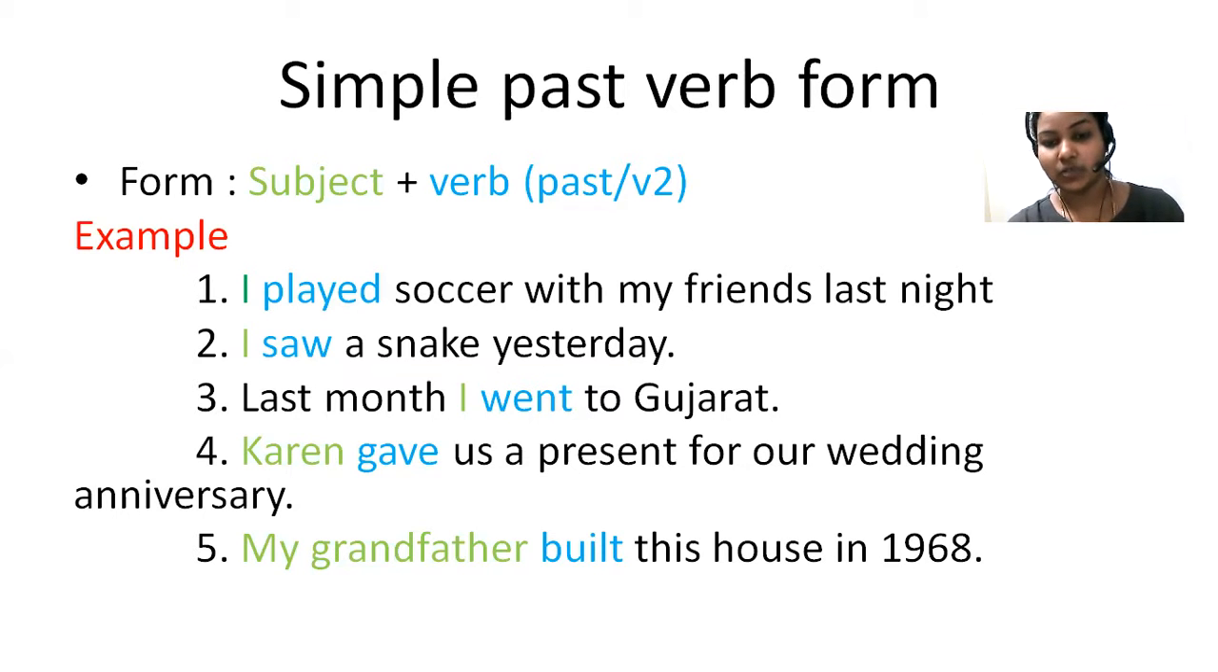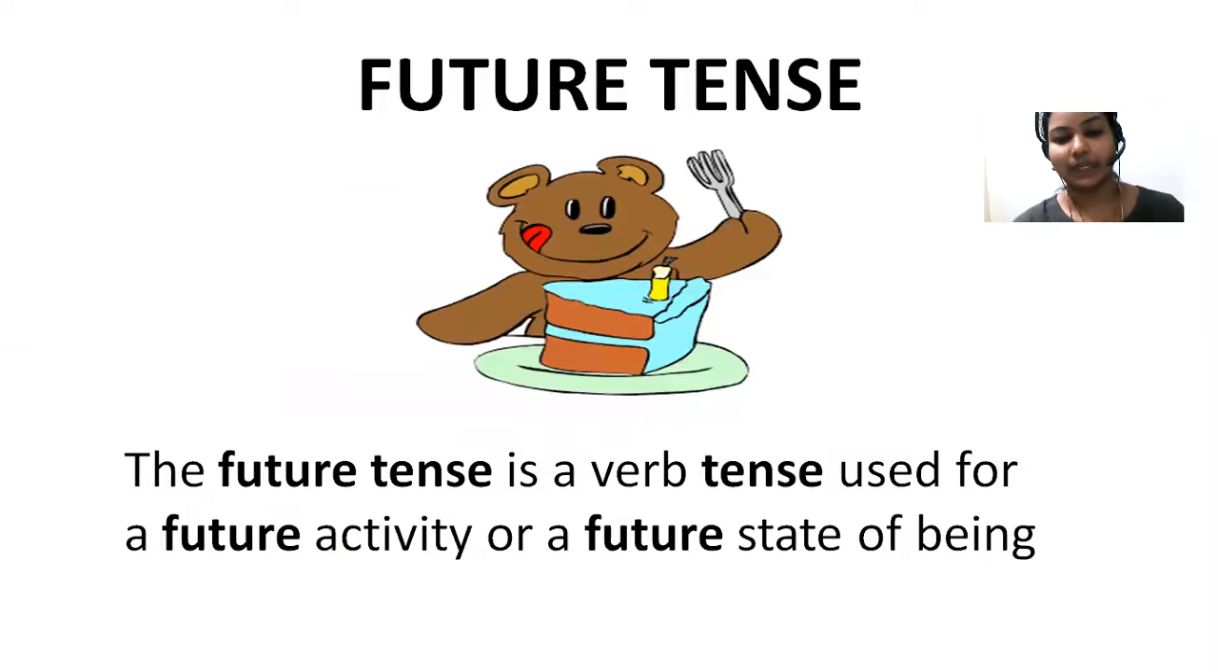Karen gave us a present for our wedding anniversary. Okay, so Karen is the subject, and gave is the verb. Okay, past form of verb. My grandfather built this house in 1968. So here my grandfather is the subject, and built. Okay, so built is the past form of verb. So simple past is very easy. You have to write the subject and past form of verb and rest of the sentence. Okay, so keep it in mind.